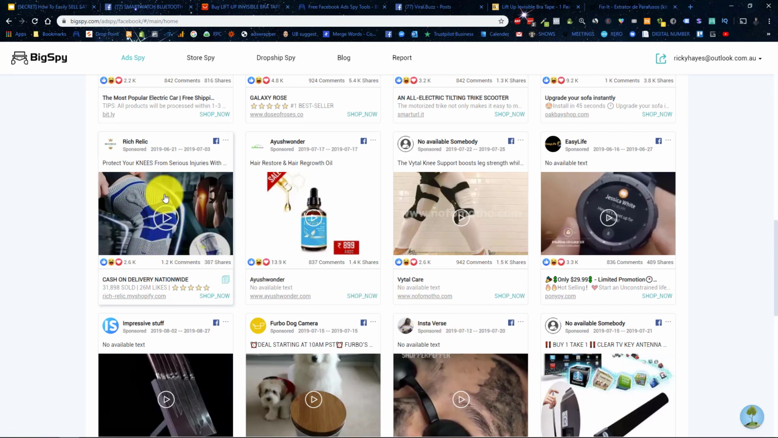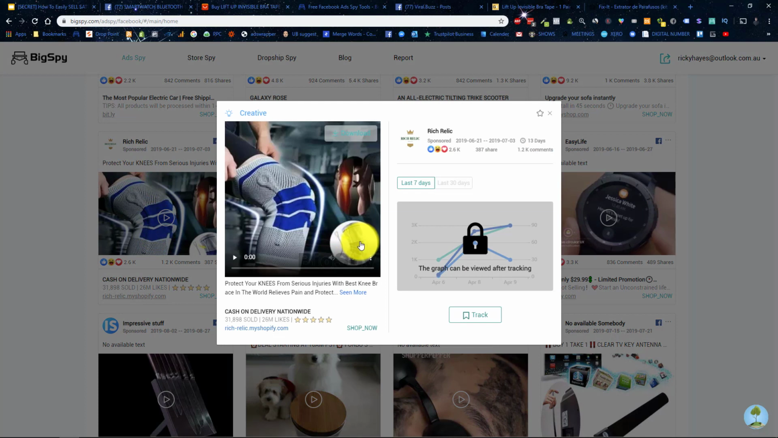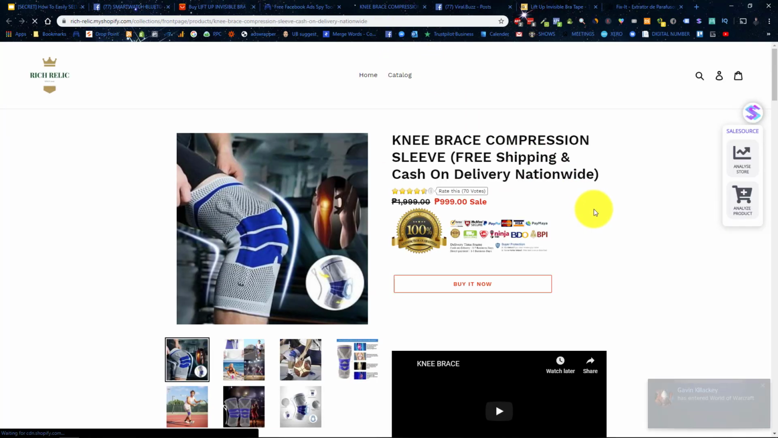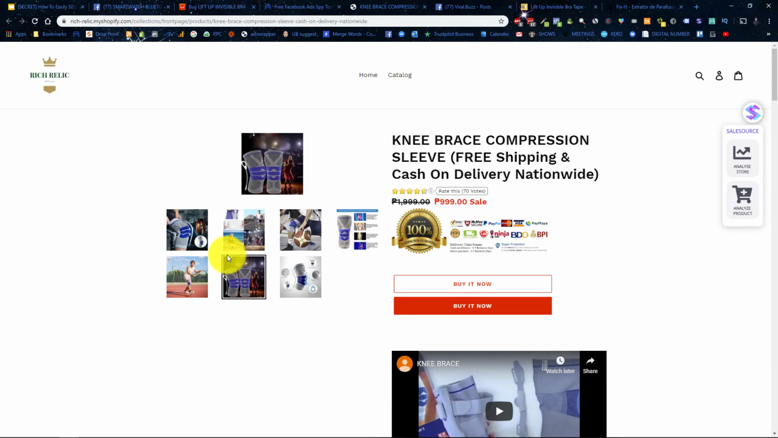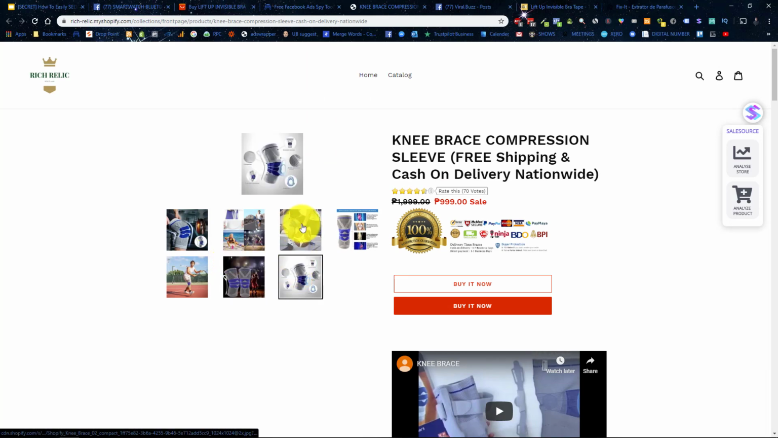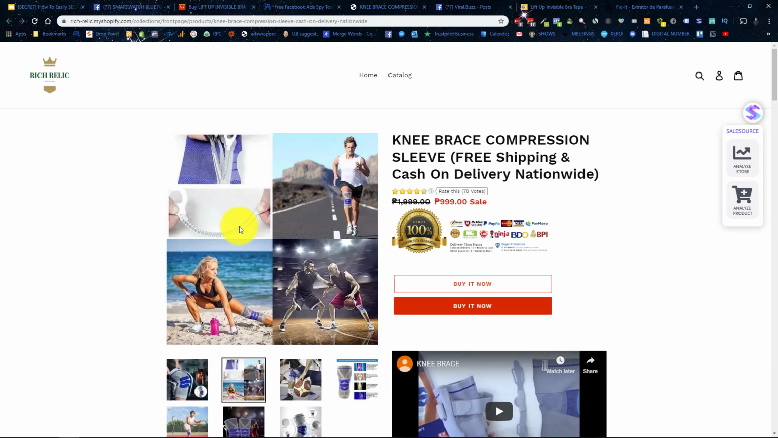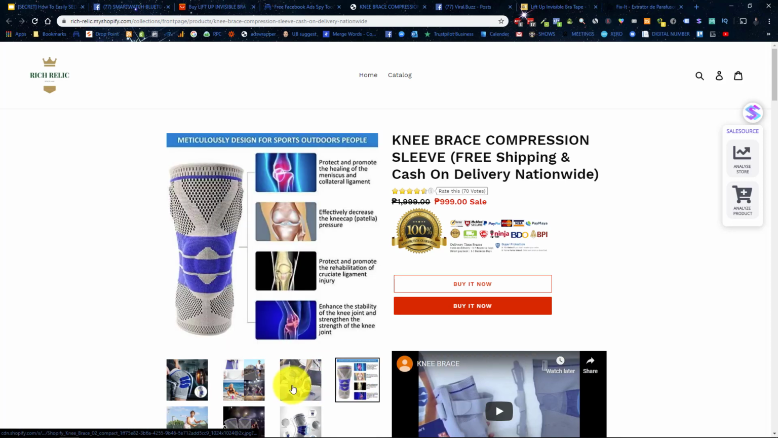Okay, so I haven't seen this. Protect your knees from serious injury. Now we can see that likely cash on delivery nationwide. Let's have a closer look. These knee-related items are definitely popular. I've actually just injured my knees stupidly from the gym, because I clearly know nothing about the gym. Now, the images are way too small. But anyway, this is a different derivative of the same type of very popular item.